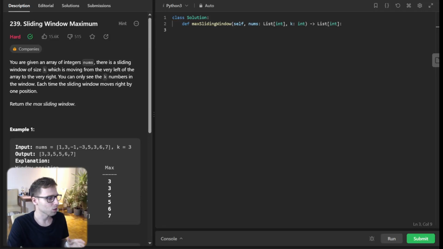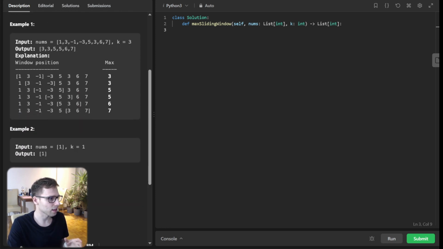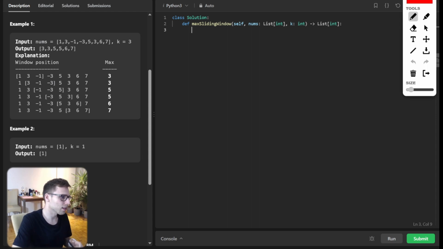Today we are diving into LeetCode Daily Challenge number 239, Sliding Window Maximum. So, the problem. Alright, let's get started. Our task is to find the maximum value in each sliding window of size k. So k moves from the beginning to the end of an array. So it sounds like a simple task, right? But the trick is to solve it efficiently. So let's look at an example.